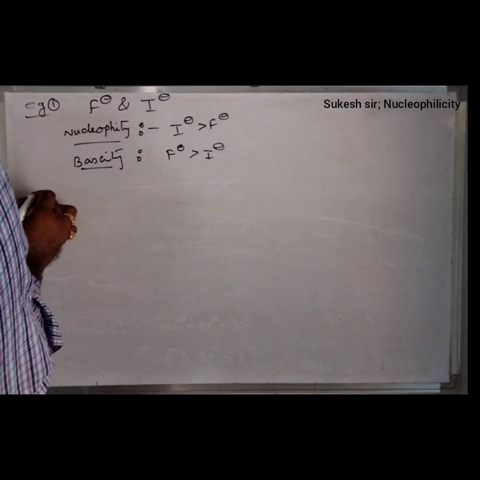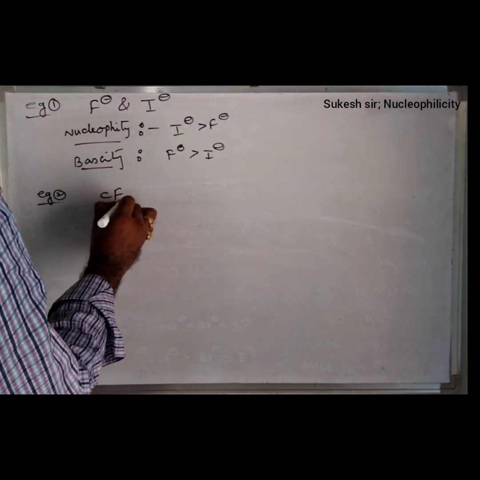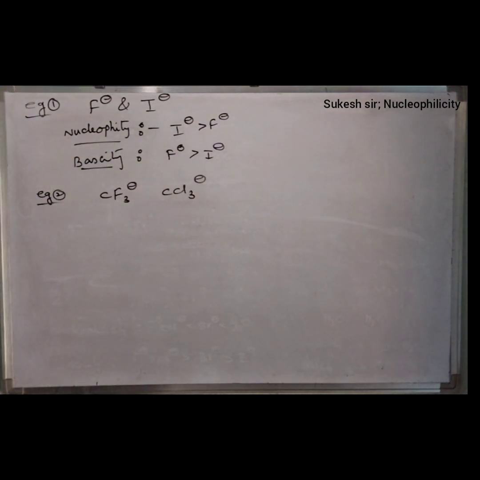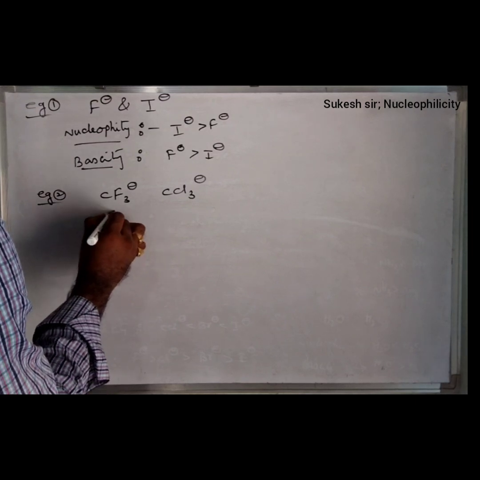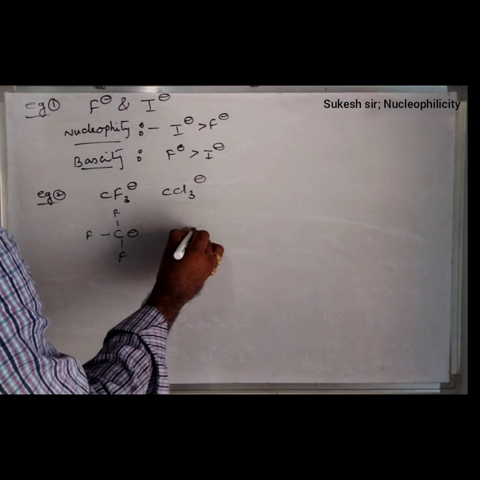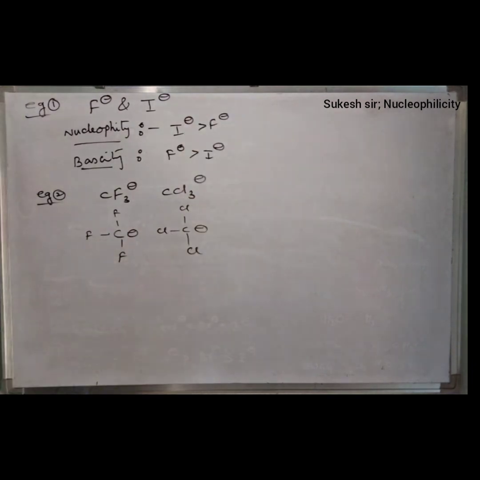Friends, if you take another example, example 2, that is CF3 minus and CCl3 minus. CF3 minus means carbon having a negative charge and also 3 fluorines connected. Carbon having a negative charge and also 3 chlorines present there.